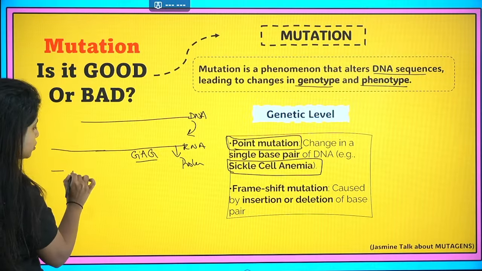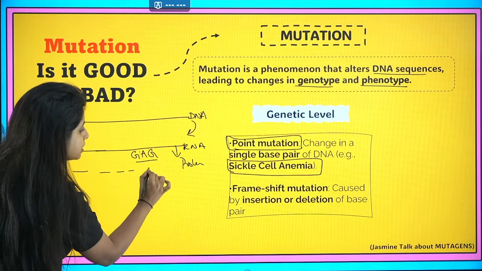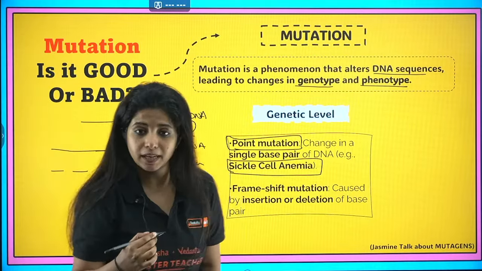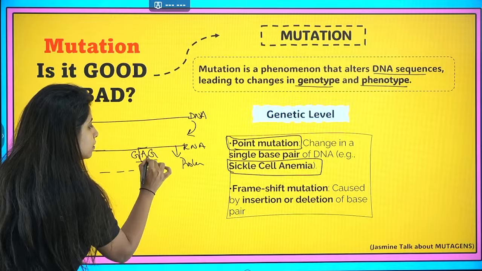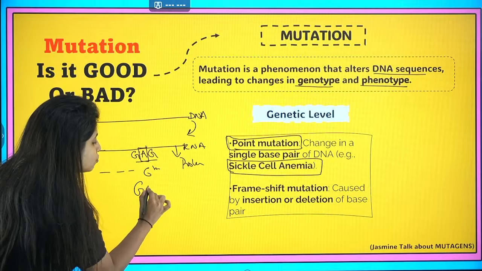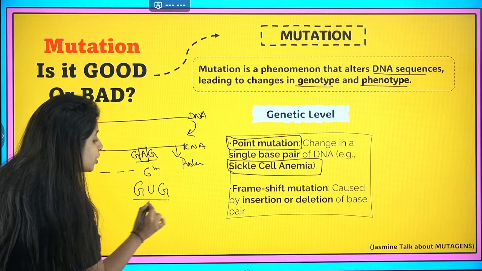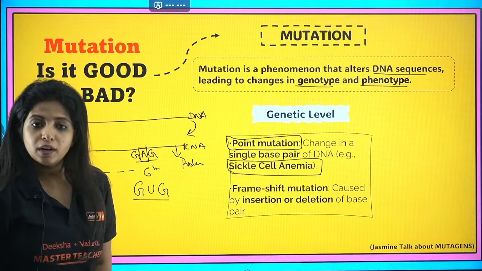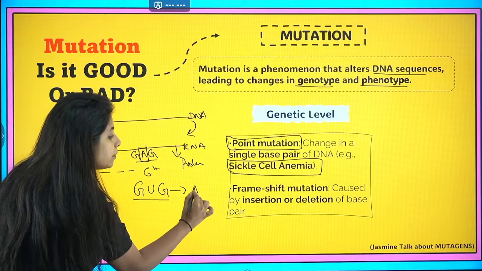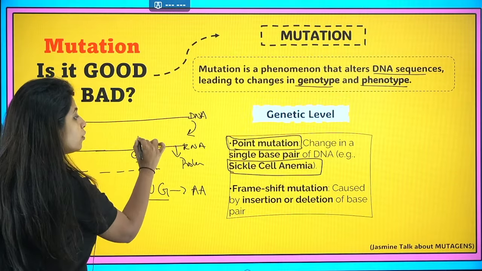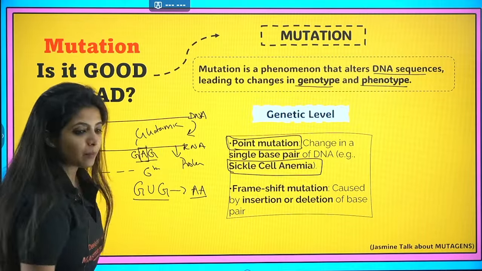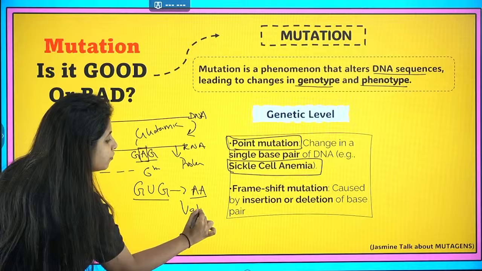You have 1, 2, 3, 4, 5, and the 6th codon is GAG. Now, because of some mutation, one base has changed. Instead of A, it is now replaced by U. Now the GUG codon is going to code for another amino acid. GAG was coding for glutamic acid, but GUG is going to code for another amino acid known as valine.